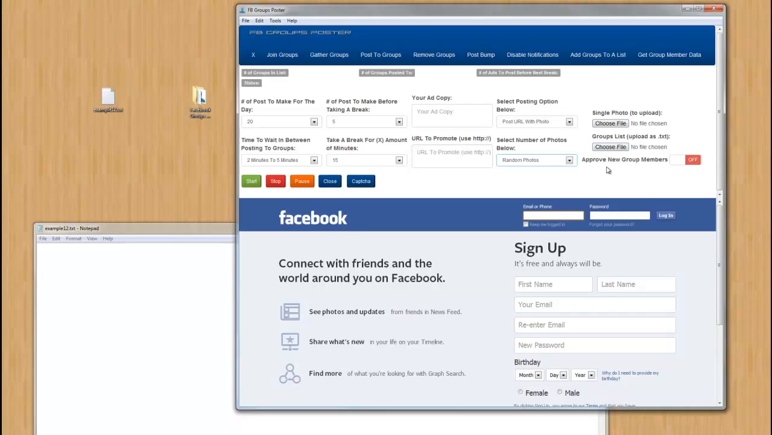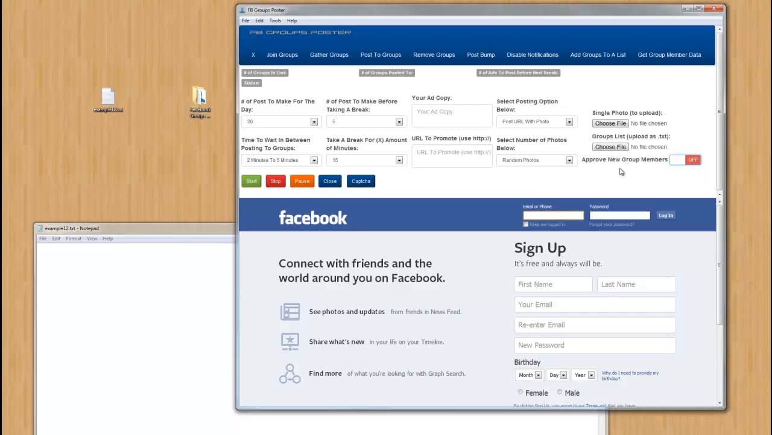Pretty simple. Next, you have the option to approve new group members. You can select on or off. And what will happen is, before you make a post, if there are new group members awaiting approval, and the admin has given the members the right to approve new group members because they don't want to do it, or the group is pretty much on autopilot for the most part, you have the option to do that.